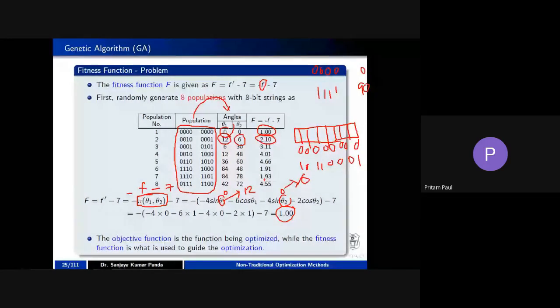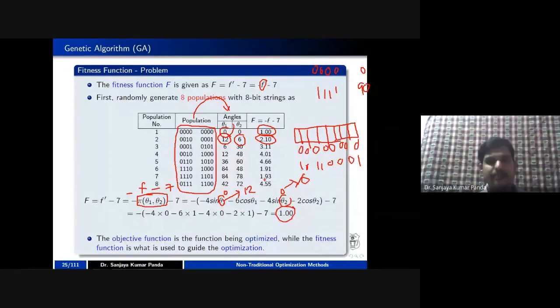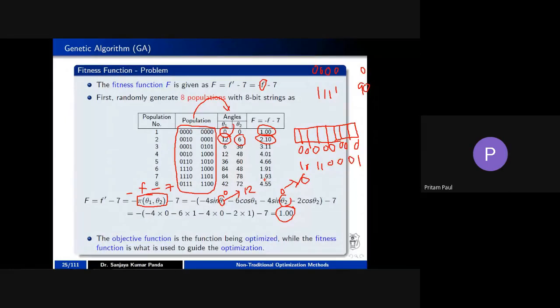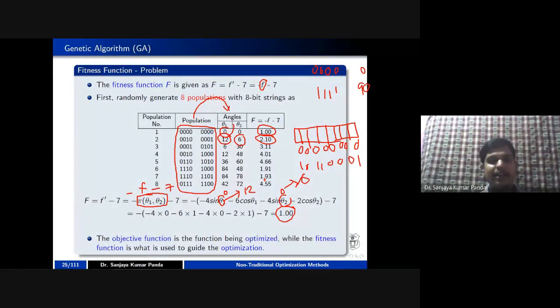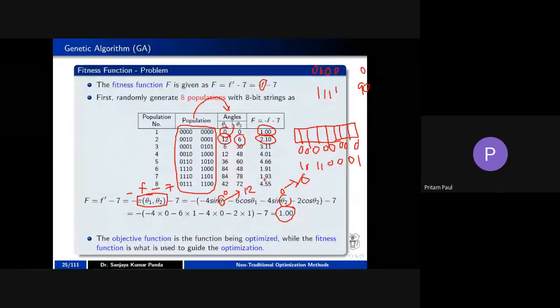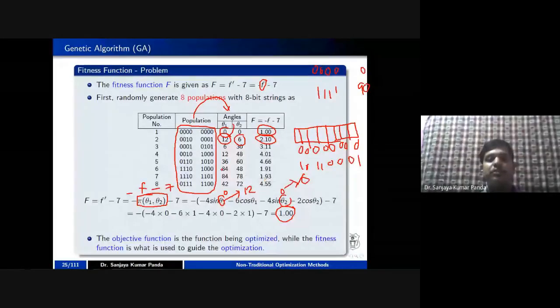We can take any value, but I have taken this as minus f minus 7 in this example. We can take plus f also or any value. Generally f dash is represented as minus f. If you want to convert the maximization problem to a minimization problem, we use minus of f. With respect to the problem, this fitness function will be different.